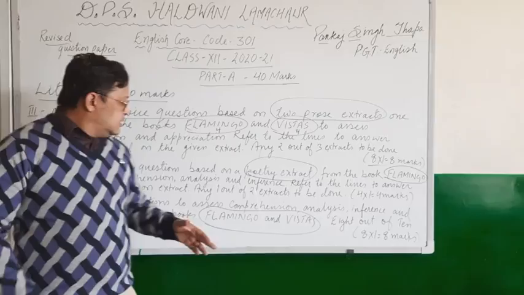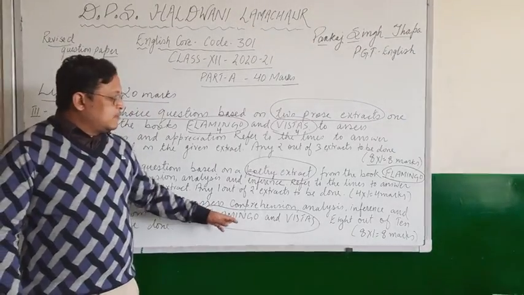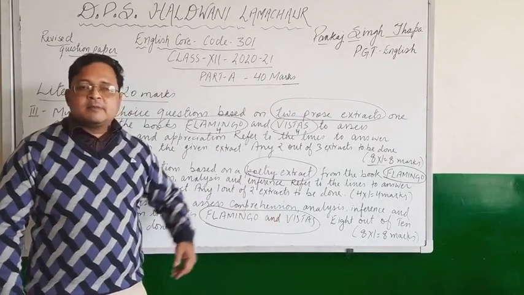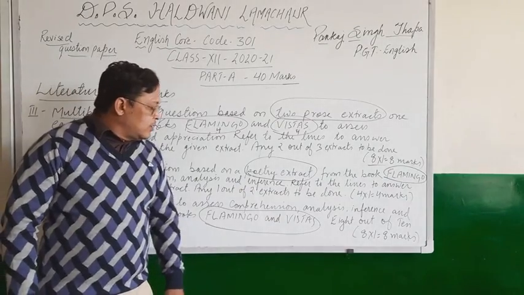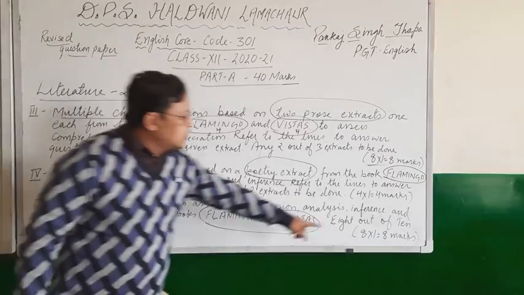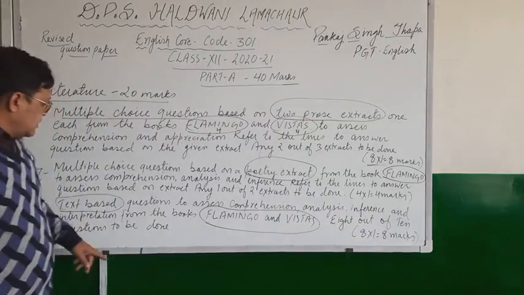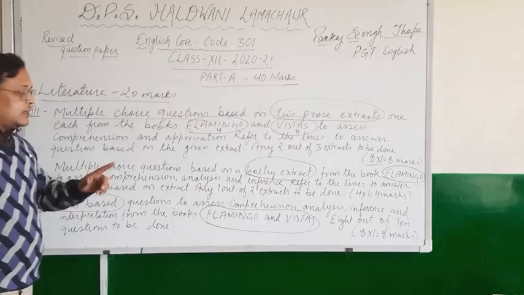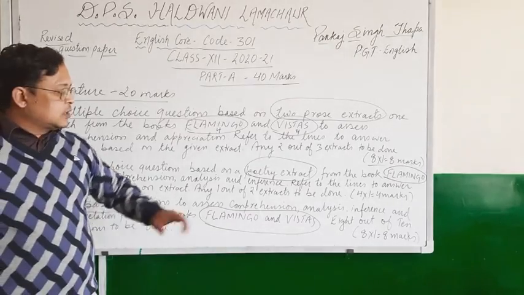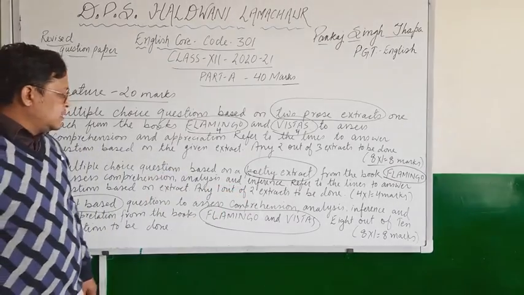These questions from the book Flamingo and Vistas, both mixed up in the mixed order. Alright, so out of 10 questions, you will have to attempt 8. So, and there will be 1 marks question, so total 8 marks.